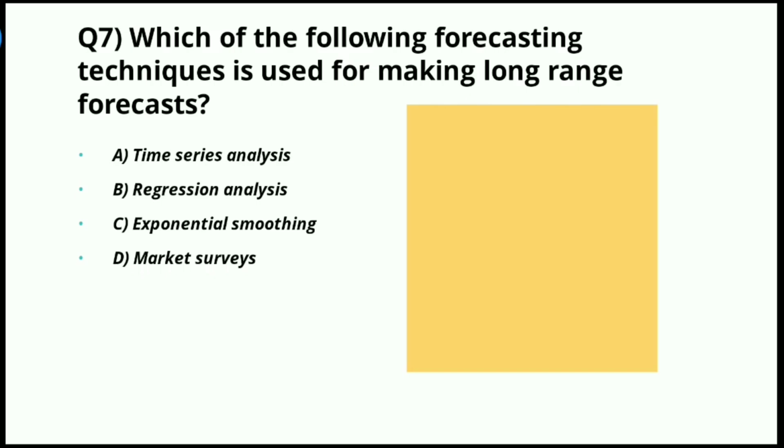Which of the following forecasting techniques is used for making long-range forecasts? The options are time series analysis, regression analysis, exponential smoothing, or market surveys. The right answer for this question is part D, market surveys.